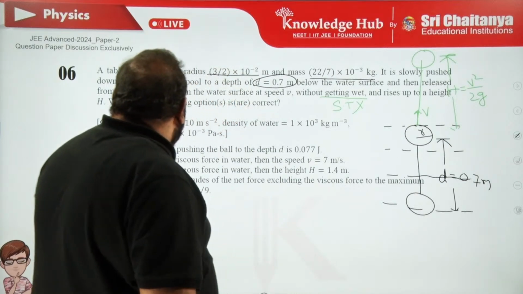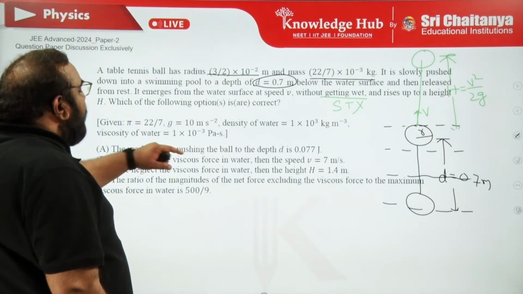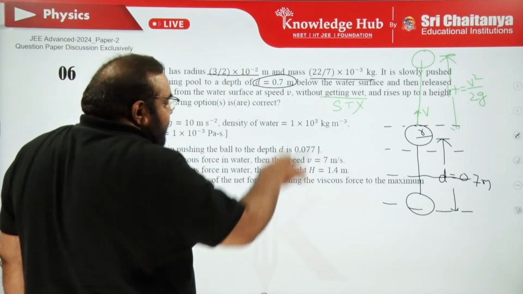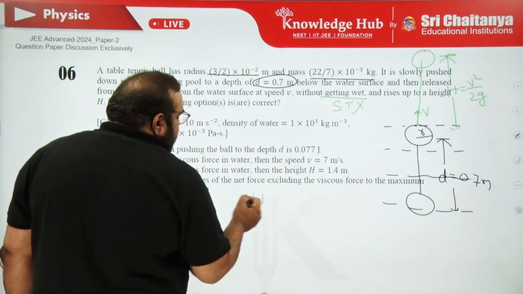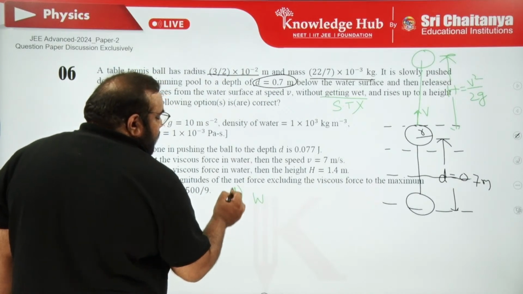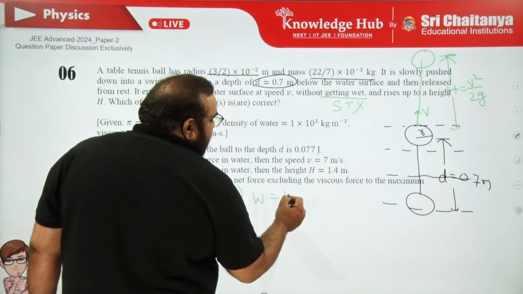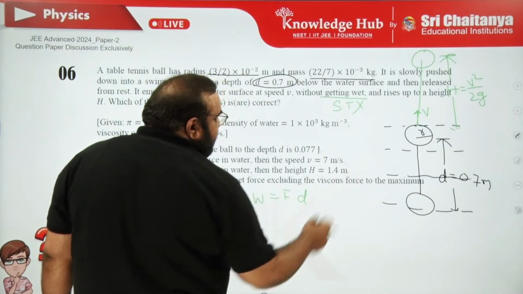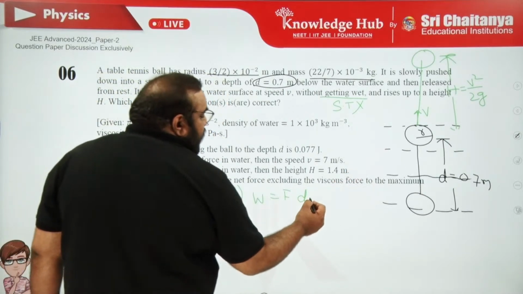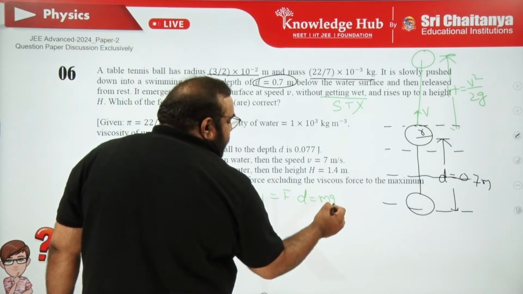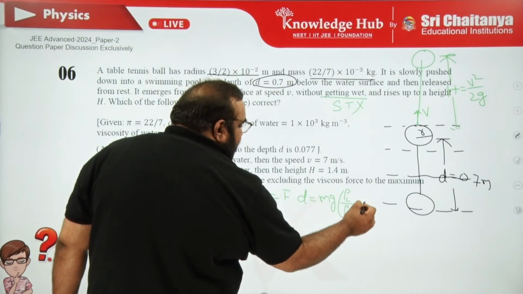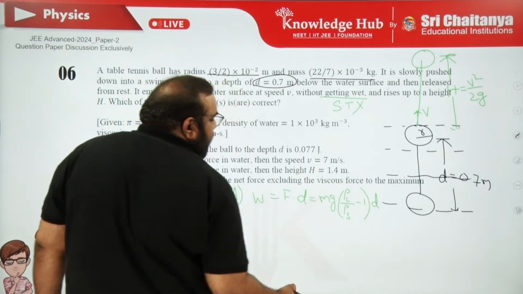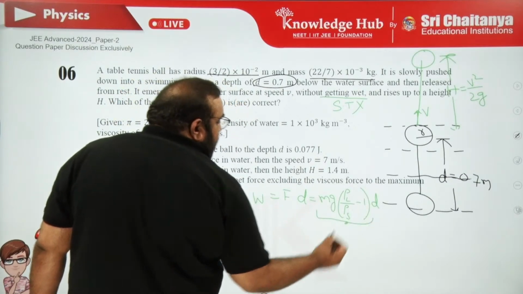Now, check here. Work done in pushing the ball to the depth D, which is the downward case. How to calculate that work done? Work done is equal to, first option, force into displacement. Displacement is nothing but depth of 0.7 meters. Here force is mg into rho L upon rho S minus 1, into D. What is rho L?